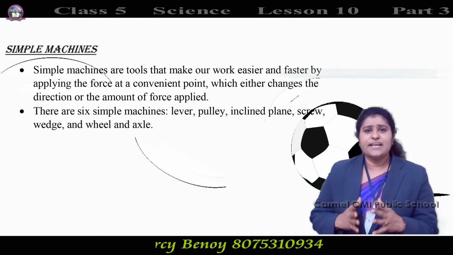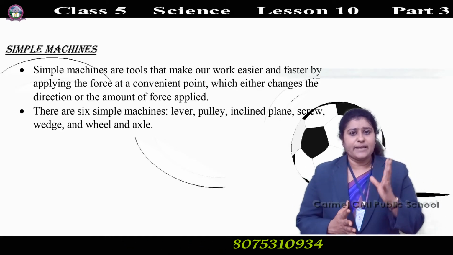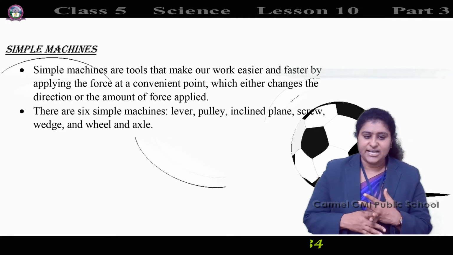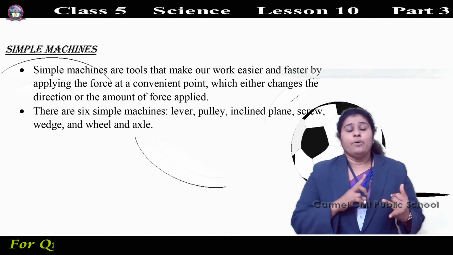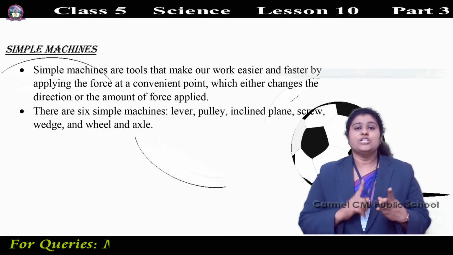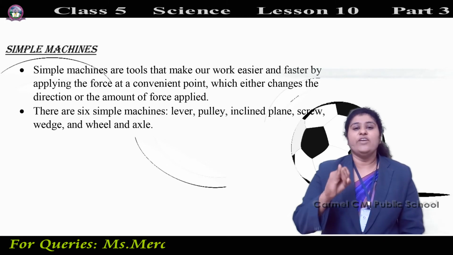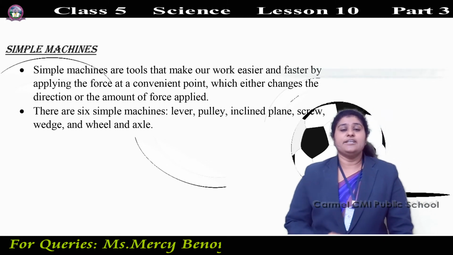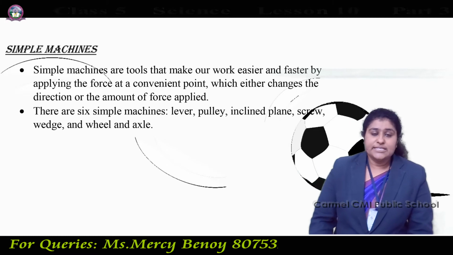So which are the different types of simple machines? How many types are there? 6 simple machines are there. Which are they? Lever, pulley, inclined plane, screw, wedge, and wheel and axle. These are the different types of simple machines.